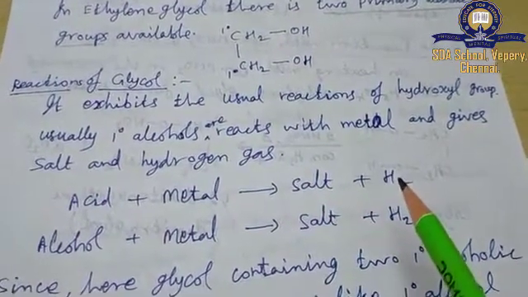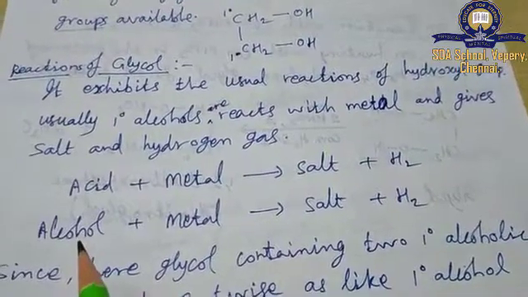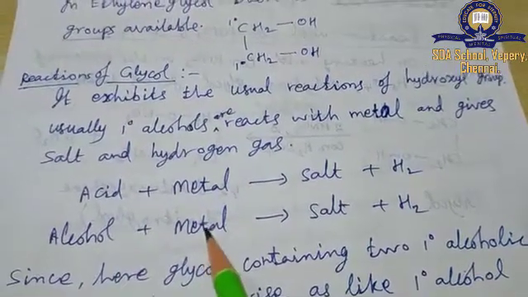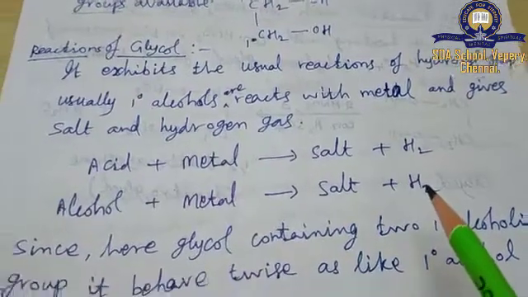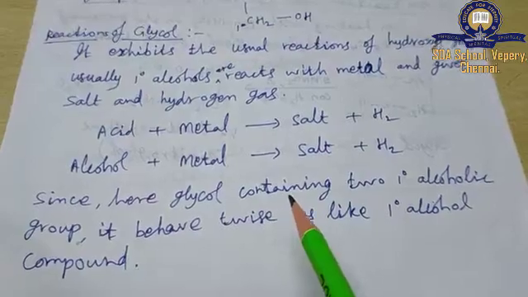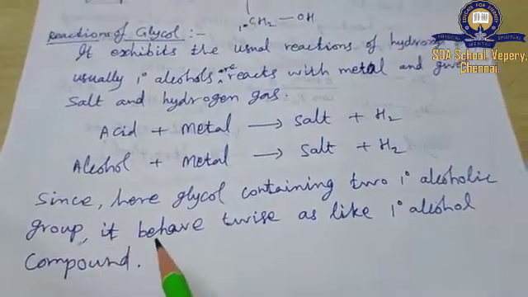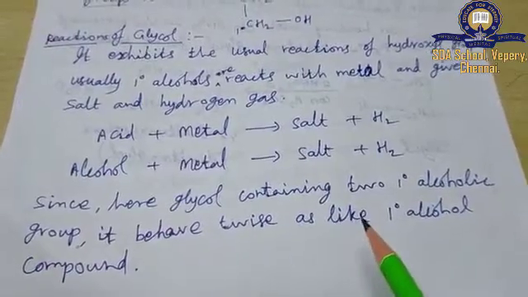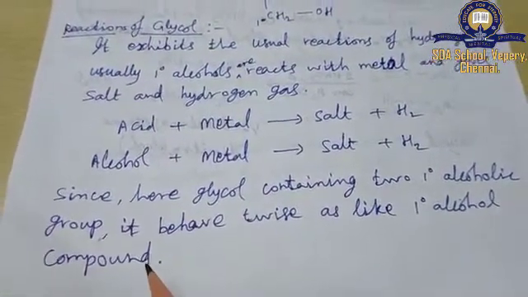This is the general formula. Like acid, here alcohol also behaves like acid, reacts with metal, gives salt and hydrogen gas. Since glycol contains two primary alcoholic groups, it behaves twice as a primary alcohol compound.